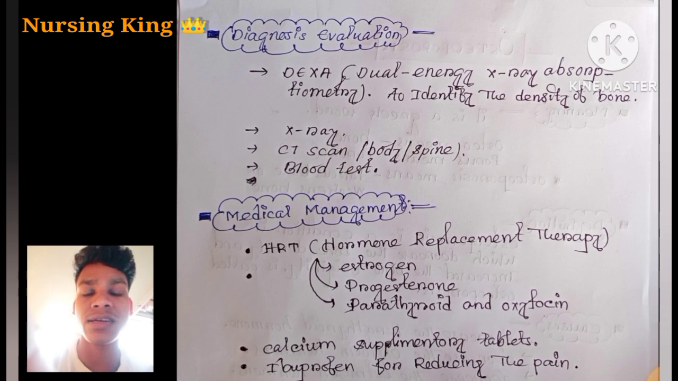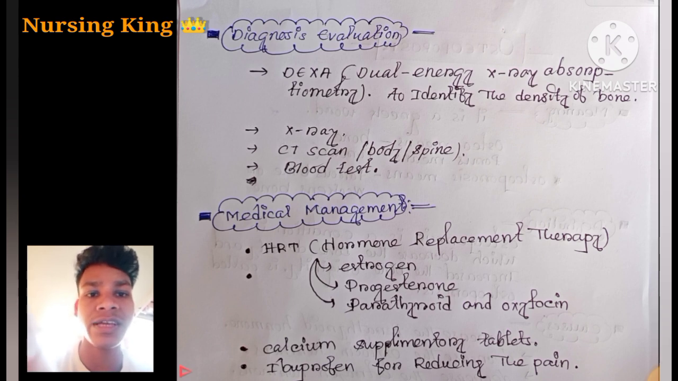Hormone replacement therapy means replacing the hormones that are deficient in this disease condition. We know that parathyroid hormone, oxytocin, and estrogen are deficient, present in less amount in the patient's body. Those hormones we replace to maintain body function. The hormones are like estrogen, progesterone, parathyroid hormone, and oxytocin. That is hormone replacement therapy.